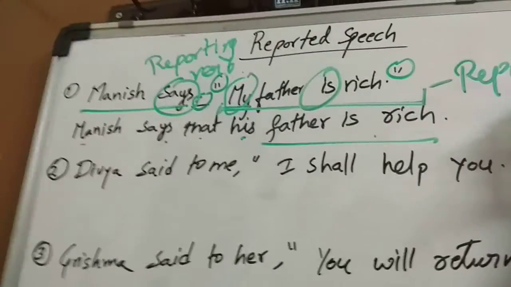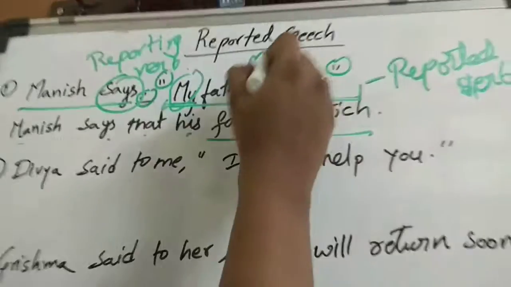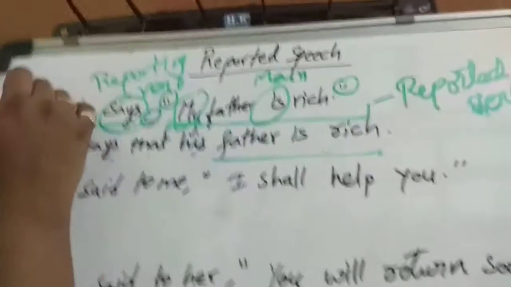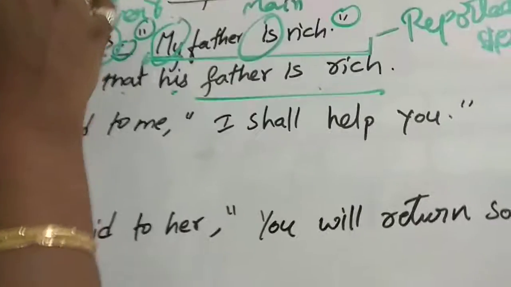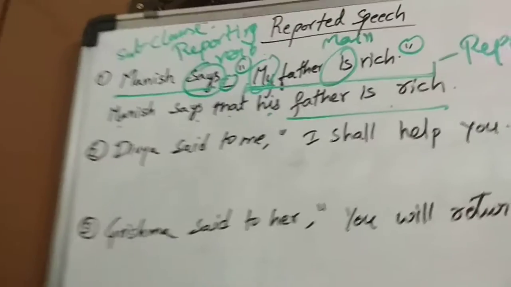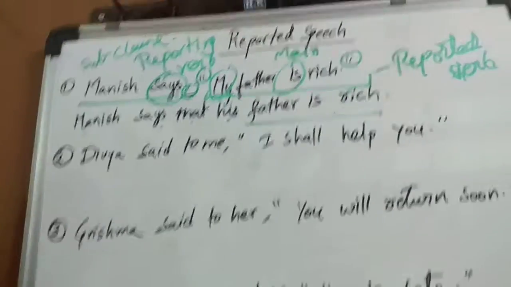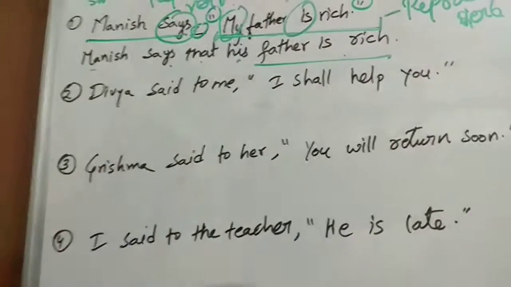This is also called the main clause, and this is called the subclause or subordinate clause. As you have seen what is what, let us now see how we are going to change the sentences.